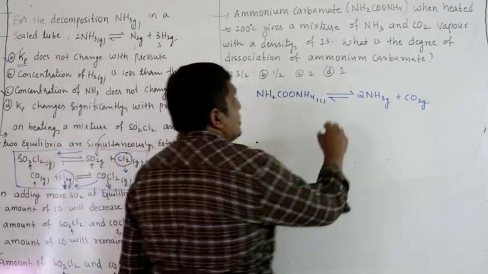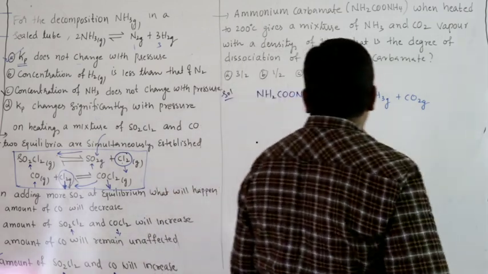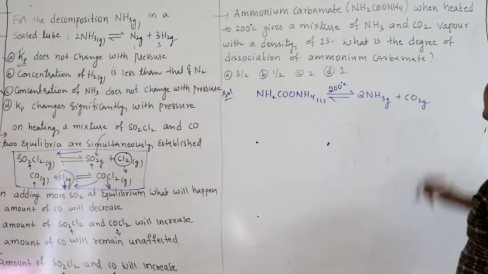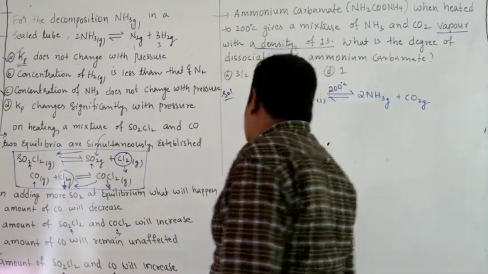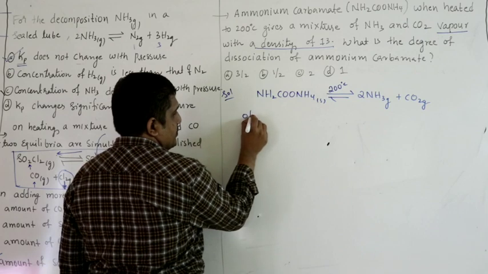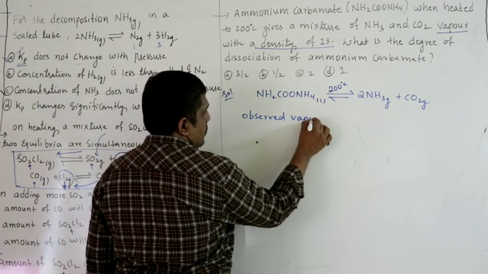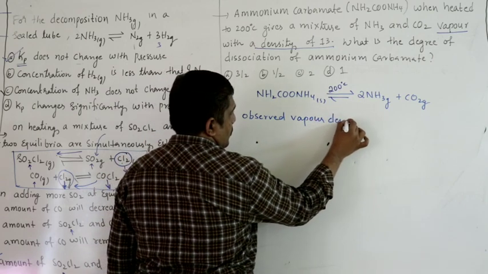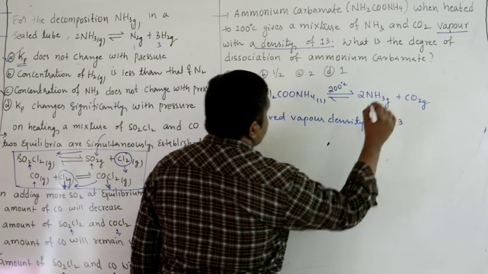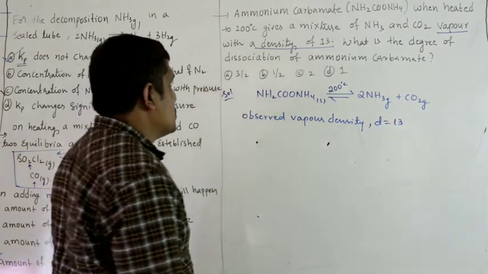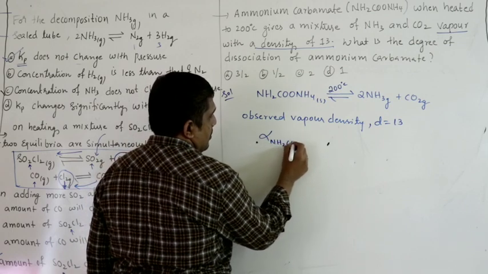Heated to 200 degrees Celsius gives a mixture of ammonia and CO2 with a density, see here, vapor density is given. So observed vapor density of the mixture is given, that is small d, that is 13. What is the degree of dissociation, alpha, of ammonium carbamate?